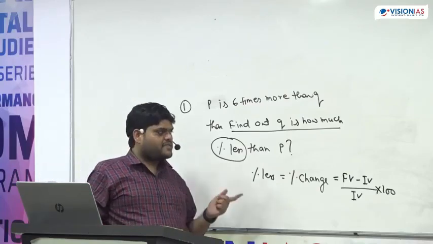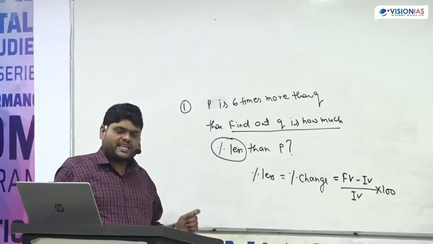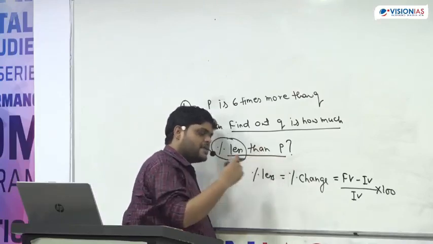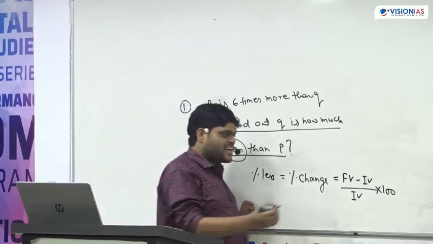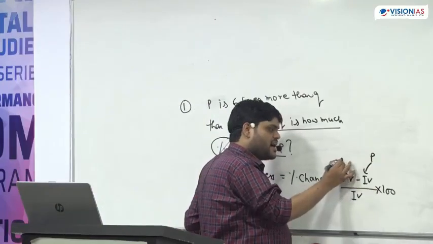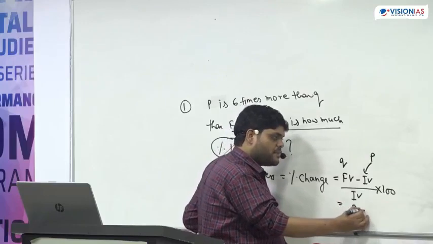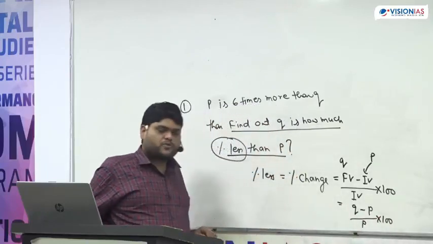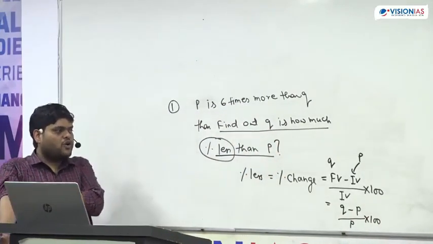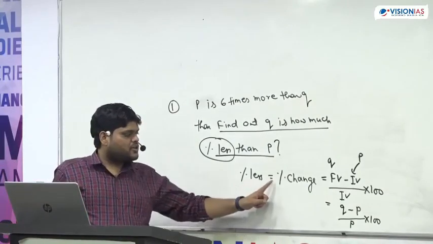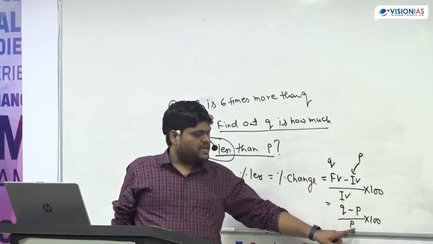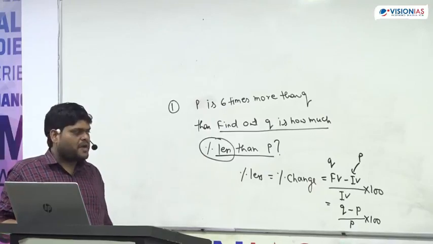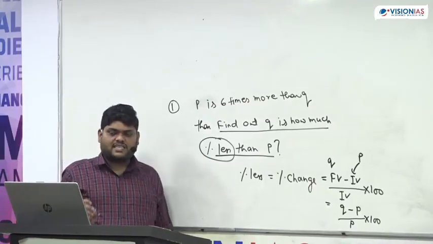Now how to find out final value and initial value? Less than P, that means we are comparing with respect to P. That means initial value becomes P and final value becomes Q. So the simple meaning is percent of change is equal to Q minus P upon P into 100, and this is what we have to find out. I hope this is making sense.